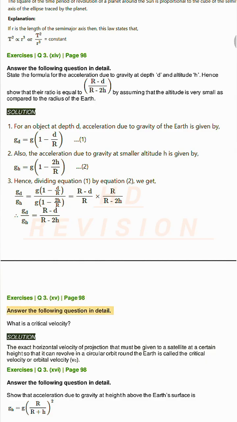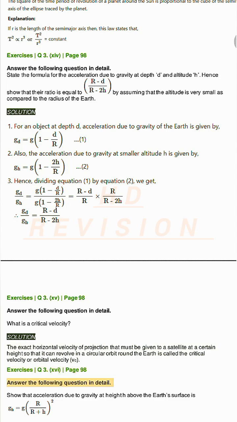Exercises Q3. XV, page 98. Answer the following question in detail. What is a critical velocity? Solution. The exact horizontal velocity of projection that must be given to a satellite at a certain height so that it can revolve in a circular orbit round the Earth is called the critical velocity or orbital velocity (v_c).